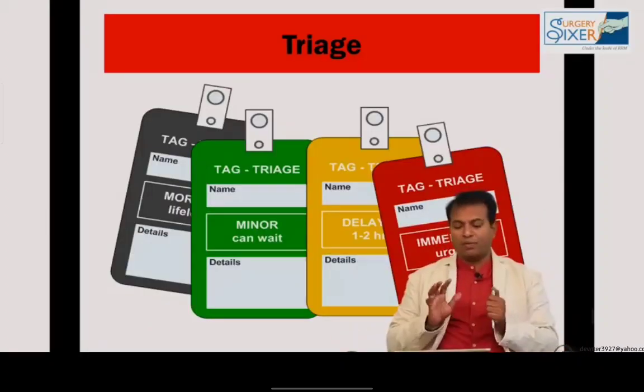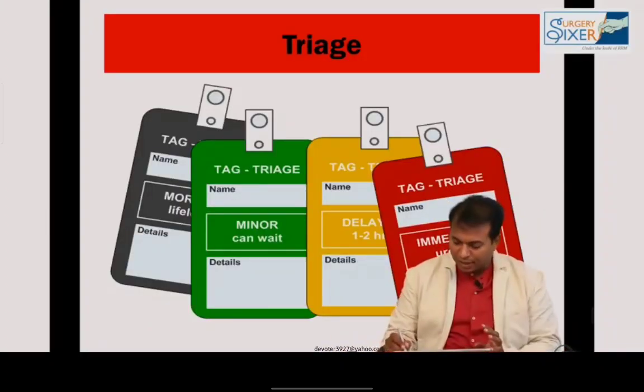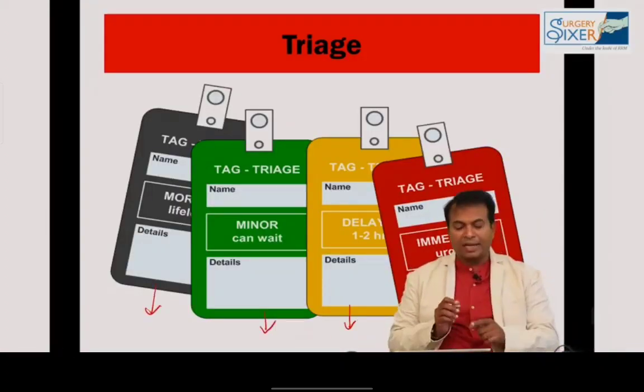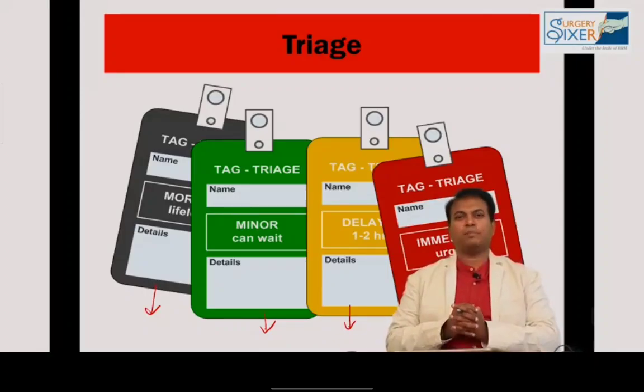Let me show you the images now, of what we have discussed. So please don't forget the triage. There are 4 colors: red, yellow, green, black. I didn't tell about black because I wanted to tell about the black tag. For black tag people, we have to pity them, because they are not only dead people.